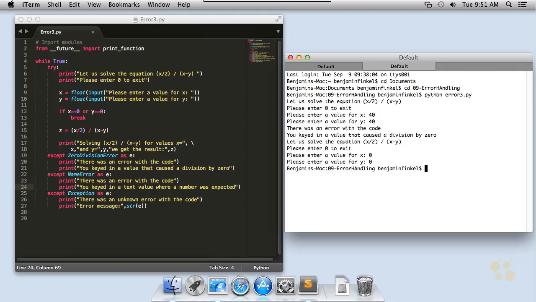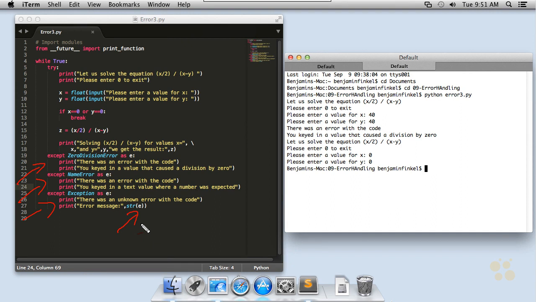So here we go. Look at all the different exceptions that I'm now trapping inside of this little block of code. I've still got my ZeroDivisionError to catch when a zero division occurs, and I've got my NameError, and that's going to trap when I try to key in letters instead of numbers. And then down here I've got my general catch-all bucket, except Exception as e, and that's just going to print out the actual exception message so that I have some diagnostic output. So what's going to happen here is each of these buckets is set up, and one and only one bucket is going to be triggered when there's an error in my code.